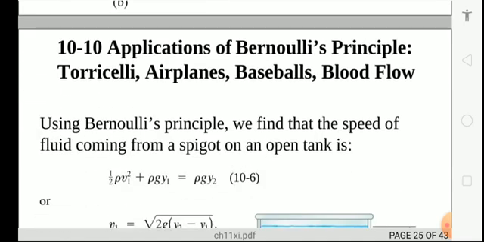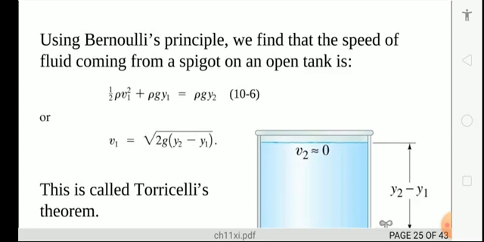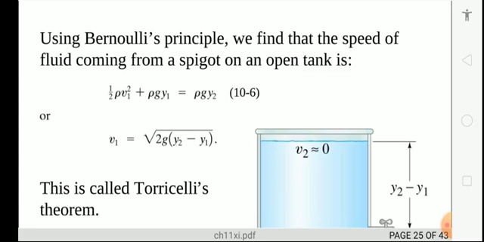Now one of the applications of the Bernoulli equation is the Venturi meter. Using the Bernoulli equation we find the speed of fluid coming from the hole of the open tank.